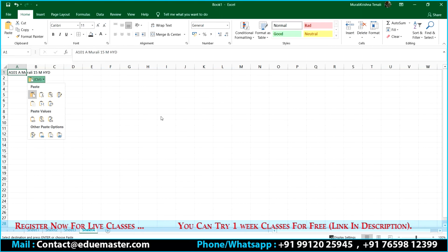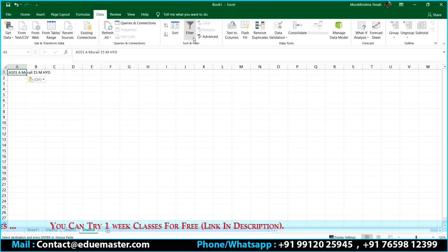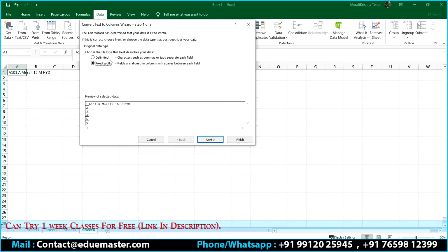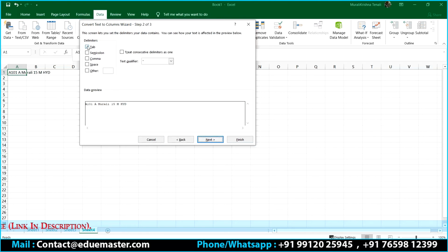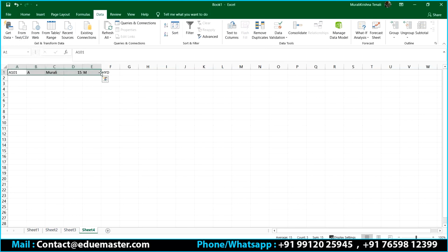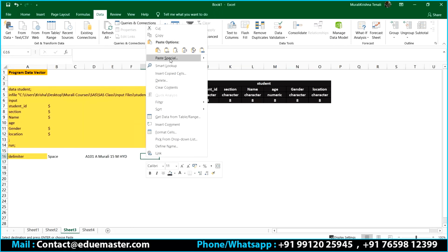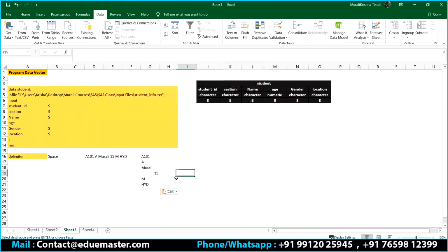But this data, whatever data I have here, is delimited data, right? You can see. So what is the delimiter I said? The delimiter is going to be the space. So these are the values, correct? There are 1, 2, 3, 4, 5, 6 variable values present. So I'm going to bring all those 6 variable values here. So these are the 6 variable values which are part of my input, correct?